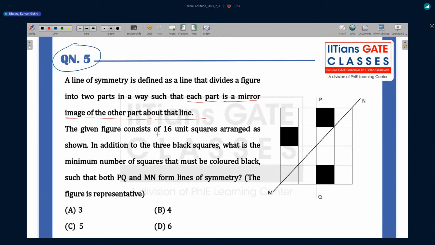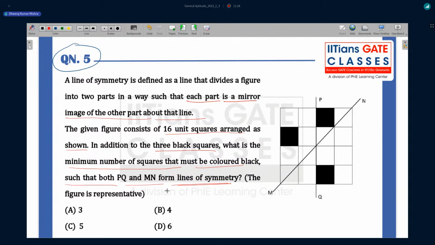The given figure consists of 16 unit squares arranged as shown. You can see these 16 squares are there. In addition to the three black squares we already have, what is the minimum number of squares that must be colored black such that PQ and MN form lines of symmetry? This is a very good question. We have to try this question. Many people are saying, let's see which option is correct.